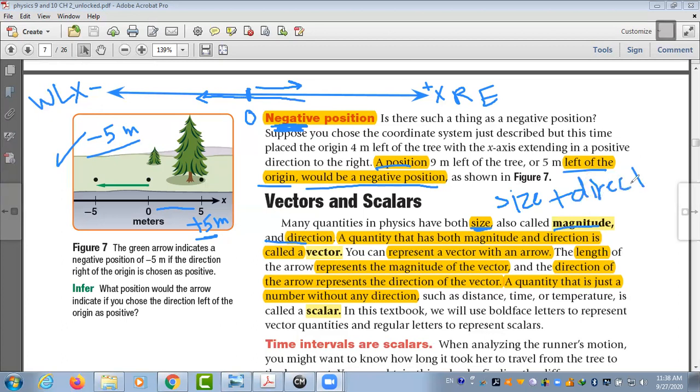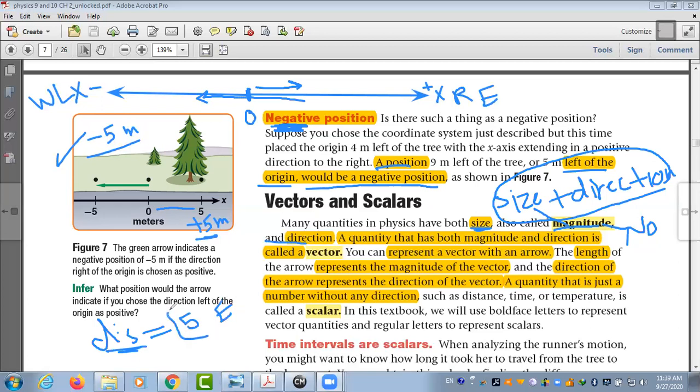Okay, a vector must have size plus direction. We said, what is the meaning of size? Size means magnitude. What does it mean? Number. So when I say the displacement equals 5 meters to east, what is 5? 5 is the size, or the magnitude, or the number.